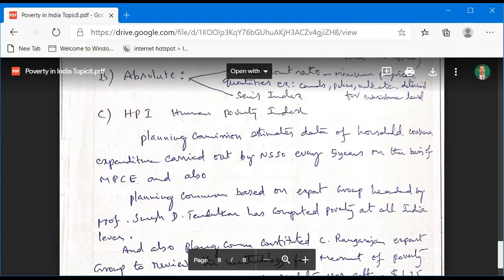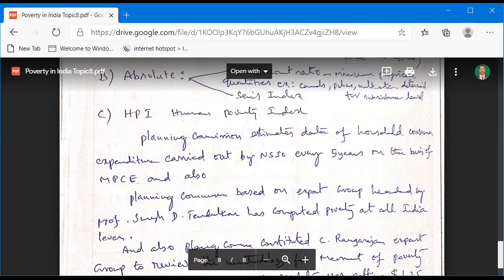Also, the planning commission, based on an expert group headed by Professor Suresh D. Tendulkar, has computed poverty at all India level. So our planning commission works based on the report of the Suresh Tendulkar committee. Already we observed in one PPT the recommendations and poverty estimations of the Suresh Tendulkar committee.